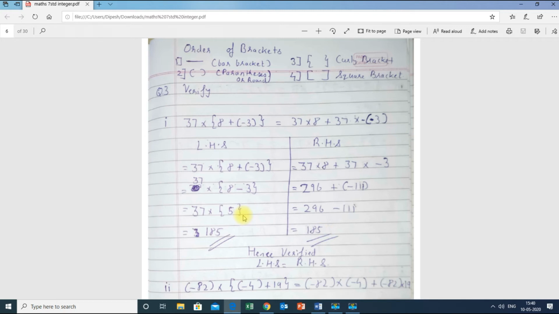Now you can see that LHS and RHS are both the same, that is 185 and 185. Therefore I can say hence verified, because LHS is equal to RHS. If it is not equal, I can say it is not verified, or I will write LHS is not equal to RHS.